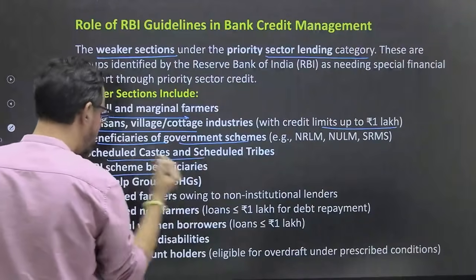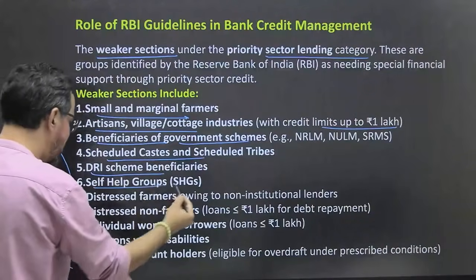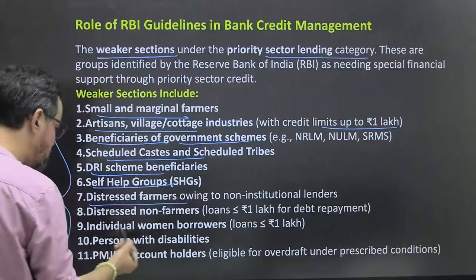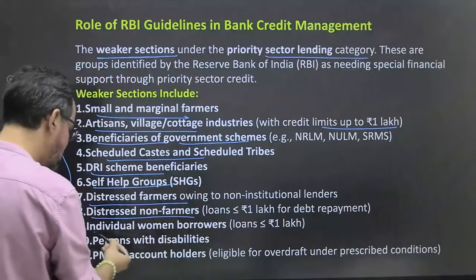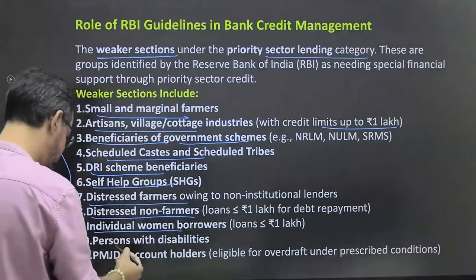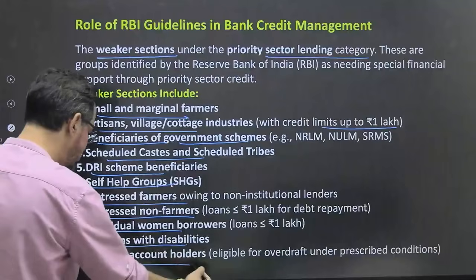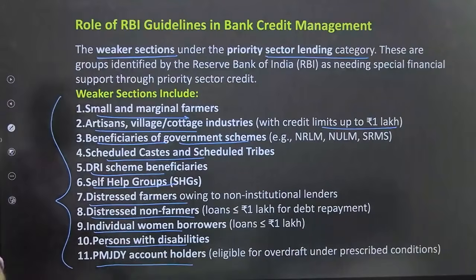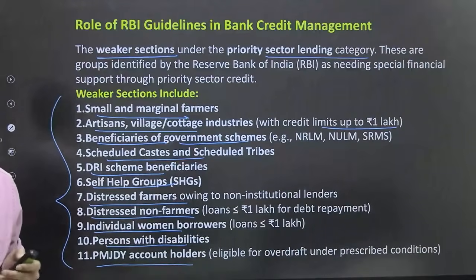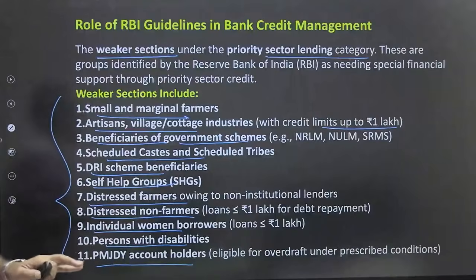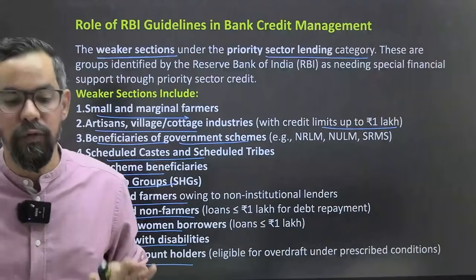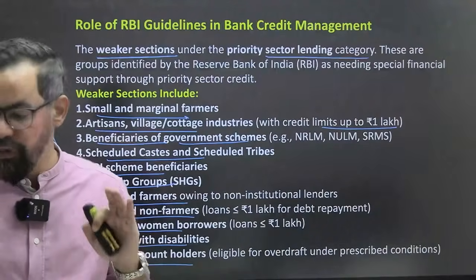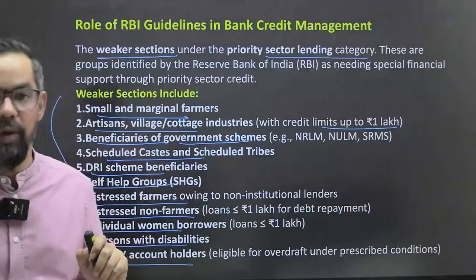We have scheduled castes and scheduled tribes, self-help groups, distressed farmers, distressed non-farmers, individual women borrowers, persons with disabilities, and Pradhan Mantri Jan Dhan Yojana account holders. They all generally categorize under the weaker section, the 8th category of your PSL guidelines by the RBI itself.